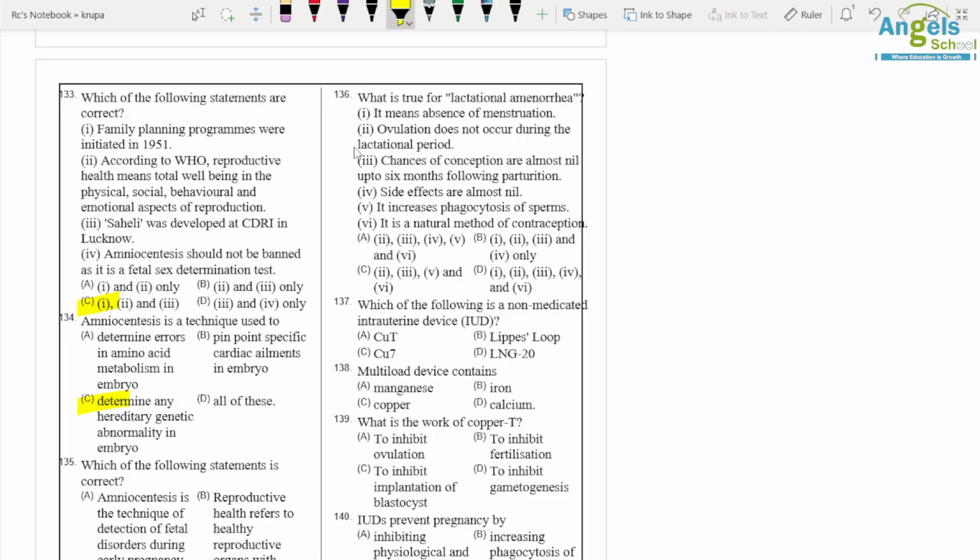Ovulation does not occur, true. Chances of conception are nil up to 6 months. Side effects are also nil. Increase in phagocytosis, so it is a wrong statement. And it is a natural method of contraception, so it is again true. Okay, so 1, 2, 3, 4 and 5, D option is correct.